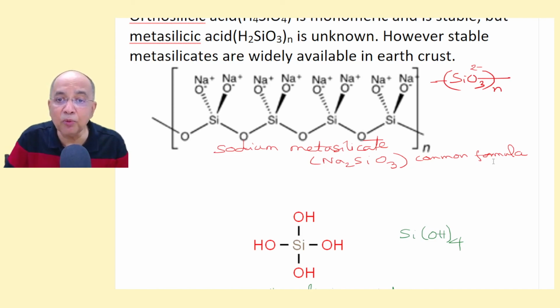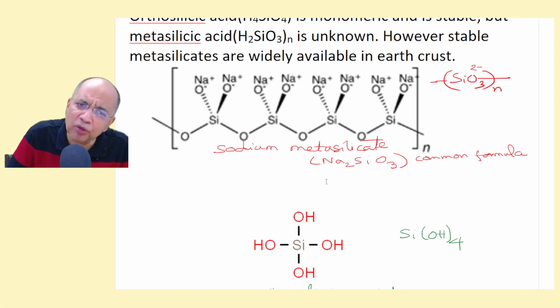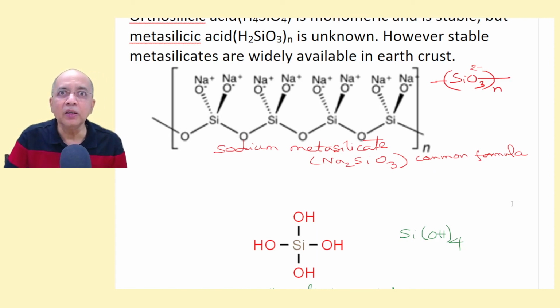Its empirical formula we write Na2SiO3, but actually it is (Na2)n and (SiO3 2-)n. So instead of writing a huge structure, we write sodium silicate; metasilicate is like this. Sometimes we call it sodium silicate, and we sometimes misuse terms, which actually is metasilicate. It is the empirical formula.